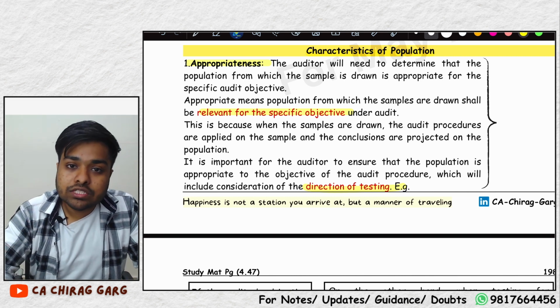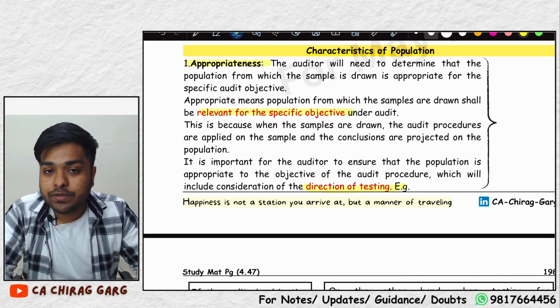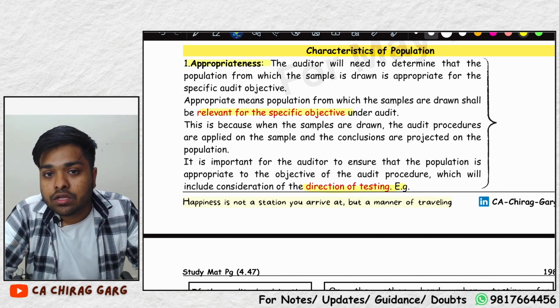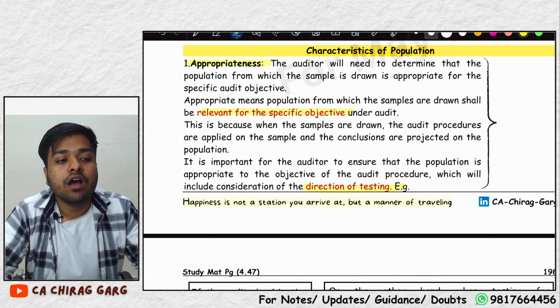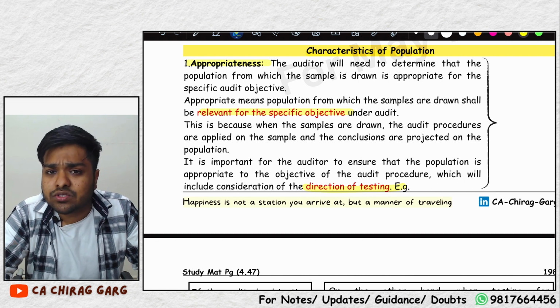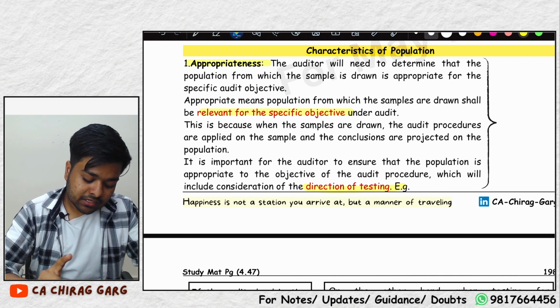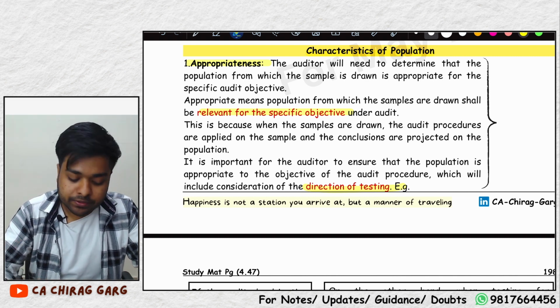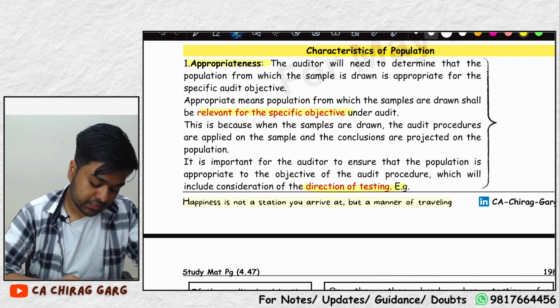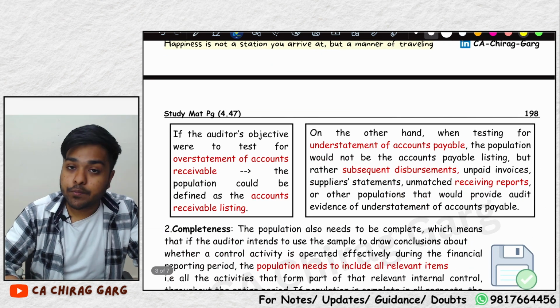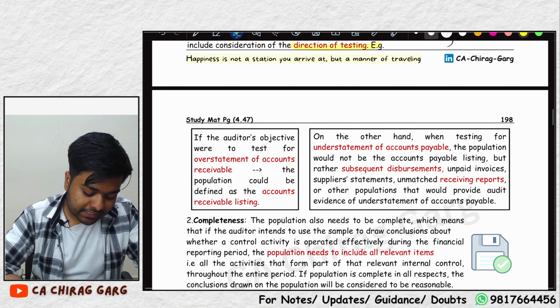Similarly, if you want to check whether the sales have been properly recorded, or the values are properly recorded or not, will you take purchase orders or sales orders? Will you take sales invoices or gate receipt notes? We will take sales invoices, right? That is, the population should be appropriate, relevant for the specific objective. Similarly, whether the population is appropriate also depends on the direction of testing.